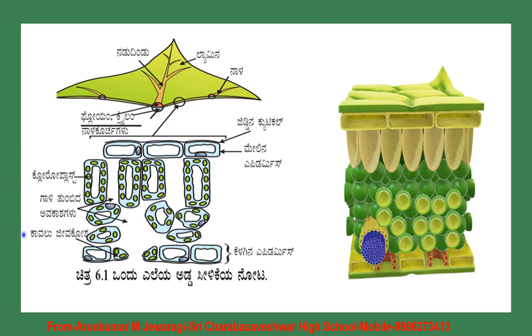Students, this is about the structure of leaves where the photosynthesis process, or the preparation of food, takes place. In the examination, they will ask this diagram for 2 marks: draw a neat labelled diagram of cross section of leaf. Remember students, this is very important. Tomorrow all of you can draw this diagram 2 times and add it to the group. Okay.